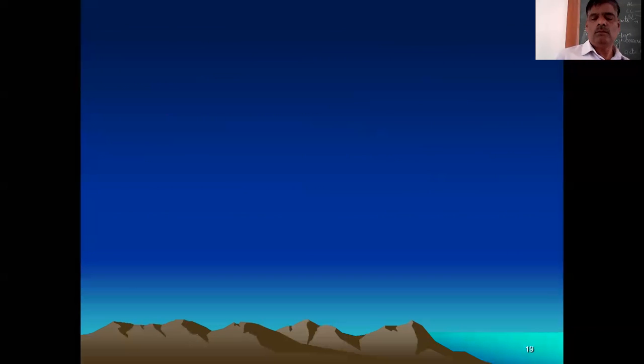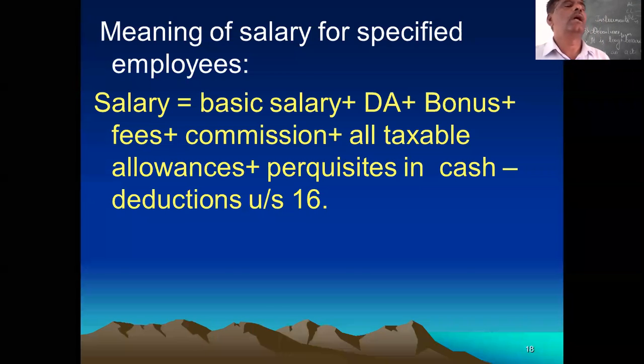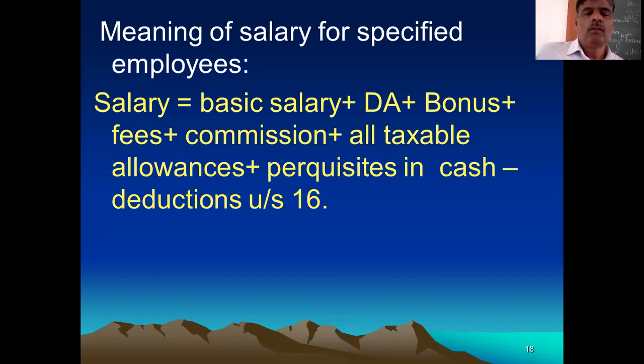That means total salary you have to consider. From the last 4 years, I am not in touch with this income tax. This year I am explaining these points. I'll clear it tomorrow. What is salary? The meaning of salary for a specified assessee, 50,000 is the limit. Whether that 50,000 is the gross salary or net salary, I will tell tomorrow.